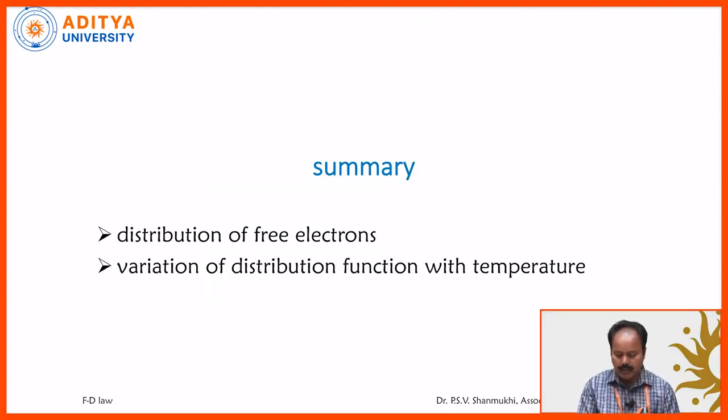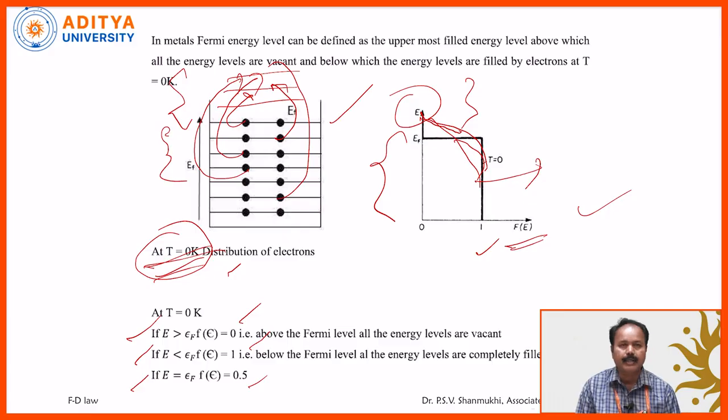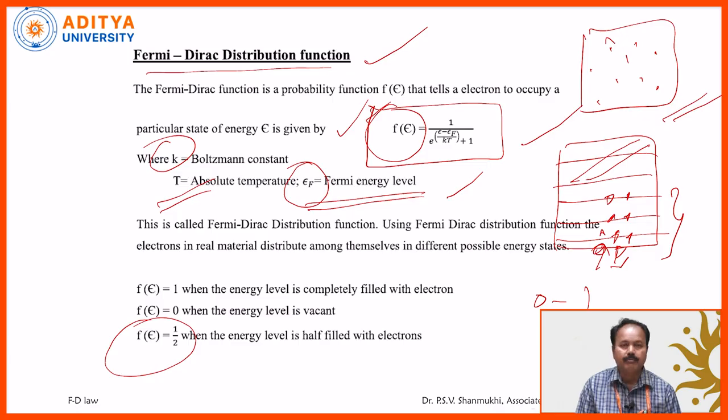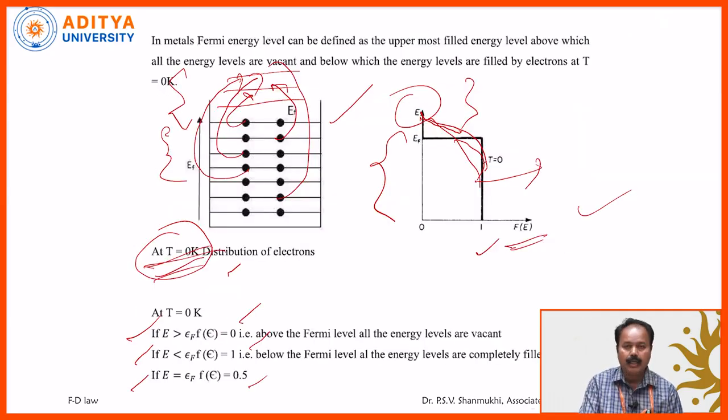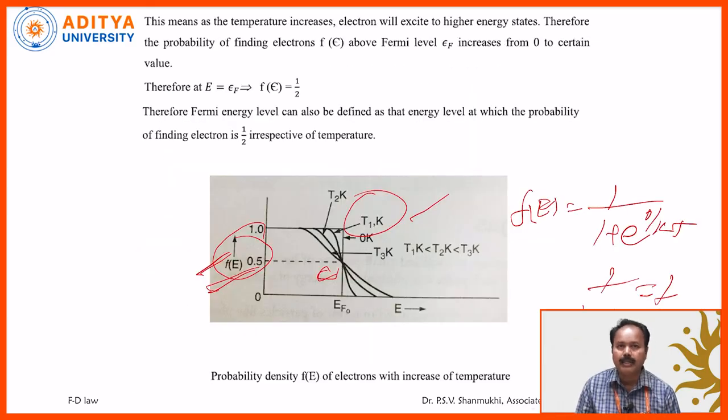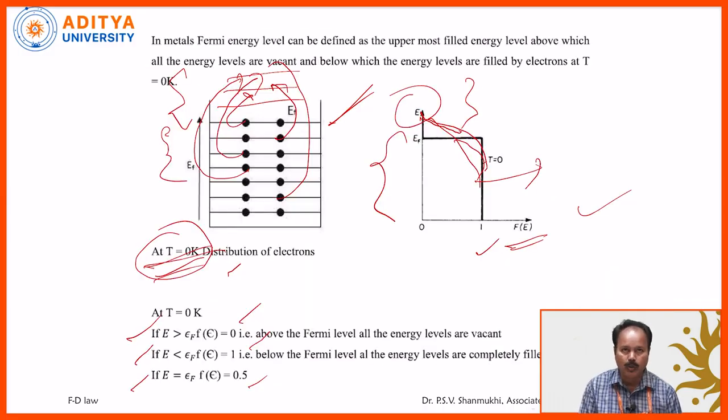So coming to the summary of this, we have seen the distribution of free electrons among various energy levels. Every metal contains a large number of free electrons. These electrons are distributed by the FD law, the Fermi-Dirac distribution law, which is given by f of E is equal to 1 by 1 plus e power (E minus EF) by kT. As per this, the electrons are distributed, and the uppermost filled energy level is denoted by EF, the Fermi energy level. Below that, all the energy levels are completely filled, and above that, all the energy levels are completely empty. And as the temperature is increasing, electrons will go to the higher energy levels from the lower energy levels.